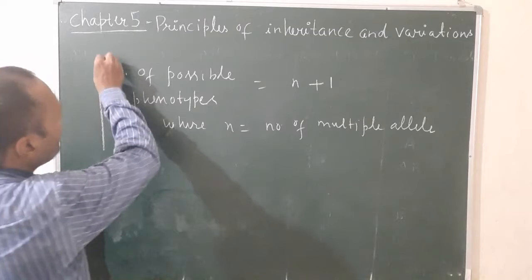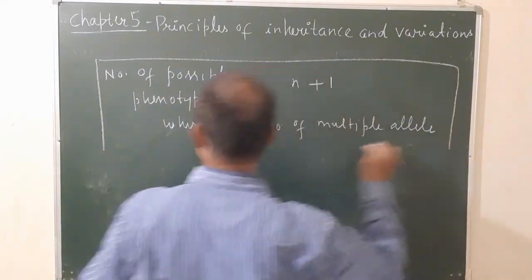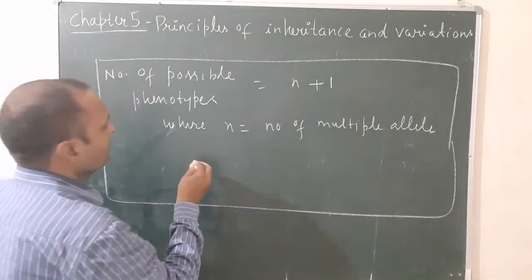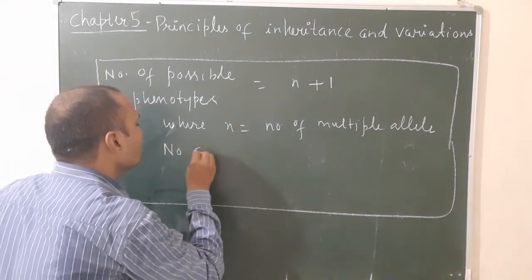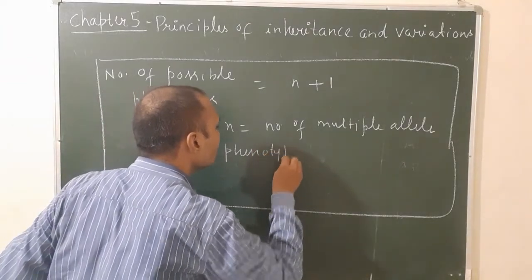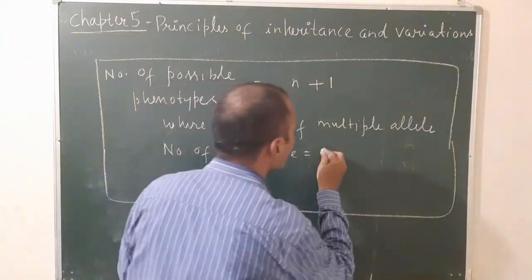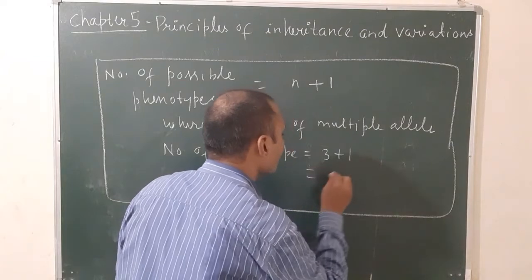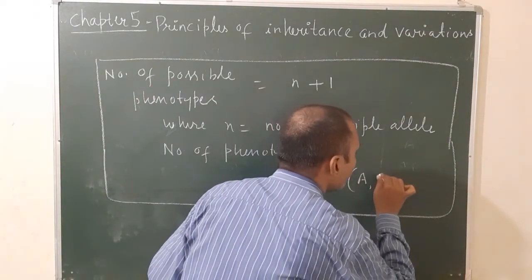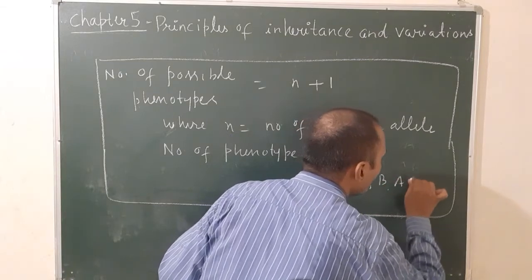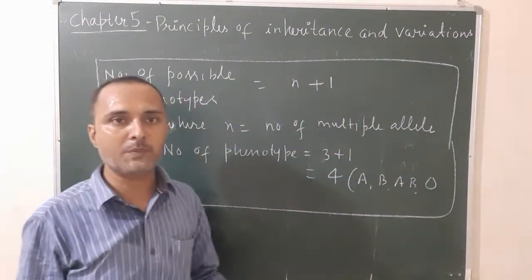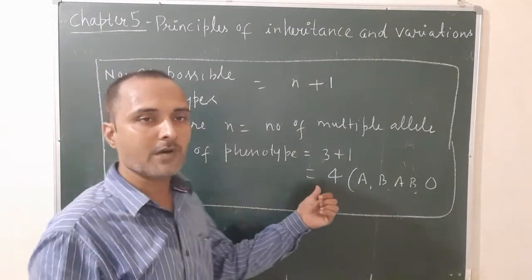So the number of possible phenotypes will be 3 plus 1, total 4. And these 4 are A, B, AB, and O. In the NCERT book, one question asks the number of possible phenotypes, so you can solve it by this formula.